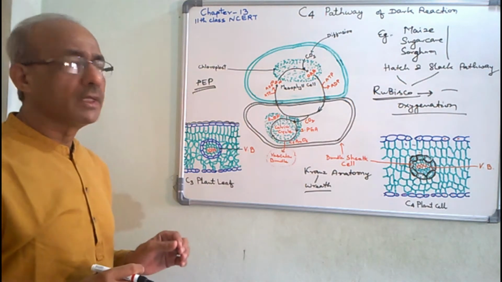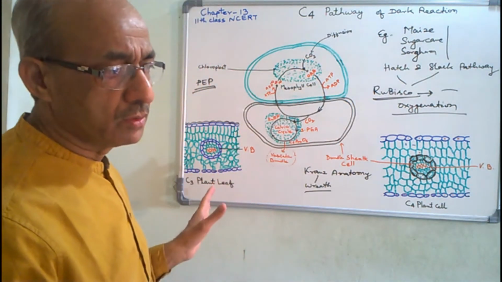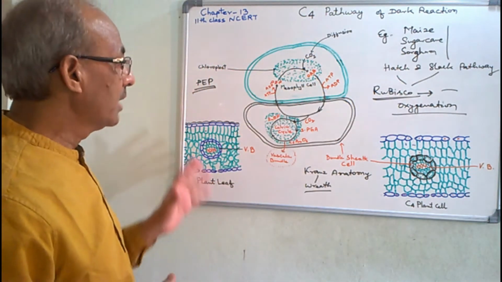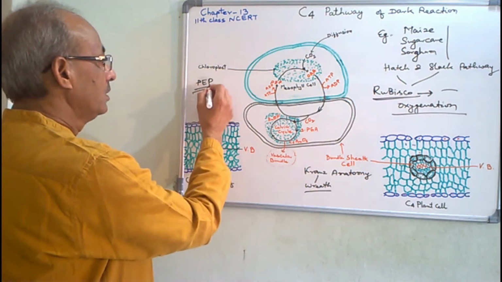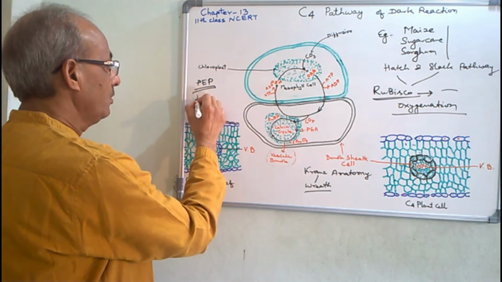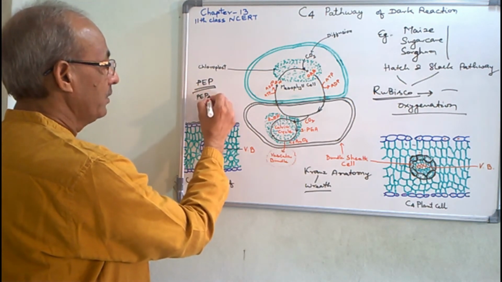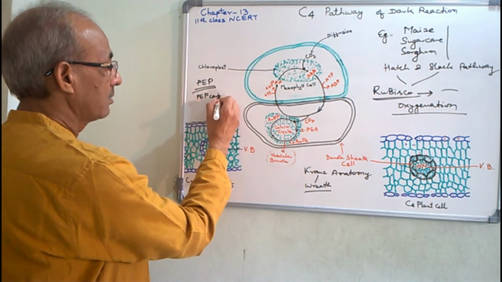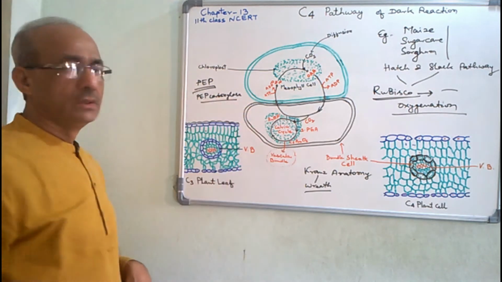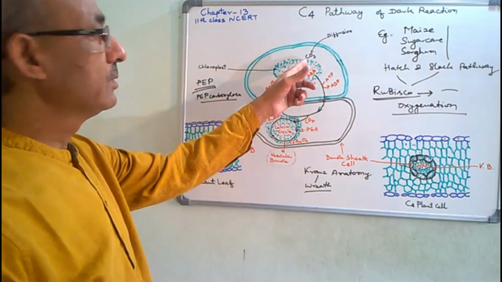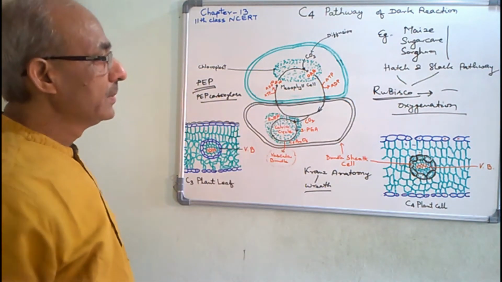Here an enzyme which participates in fixation of carbon dioxide with phosphoenol pyruvate is phosphoenol pyruvate carboxylase. This carboxylase is the enzyme which catalyzes the fixation of carbon dioxide with phosphoenol pyruvate.